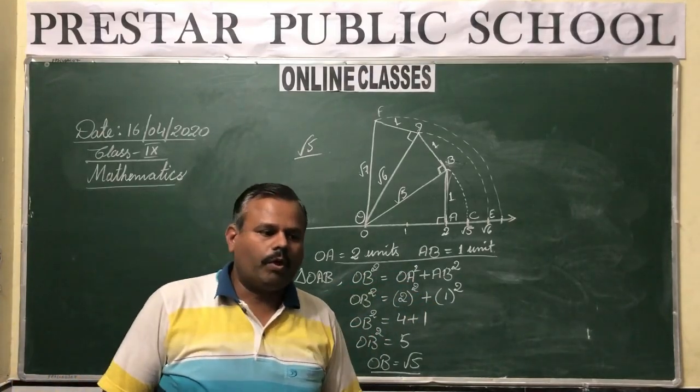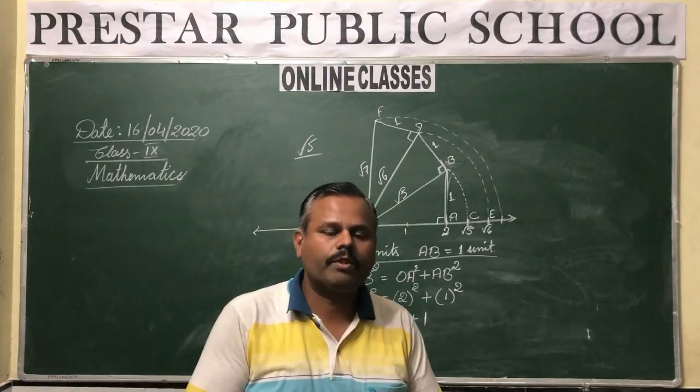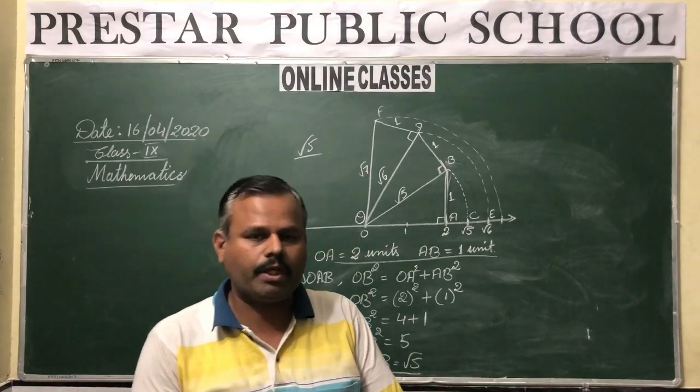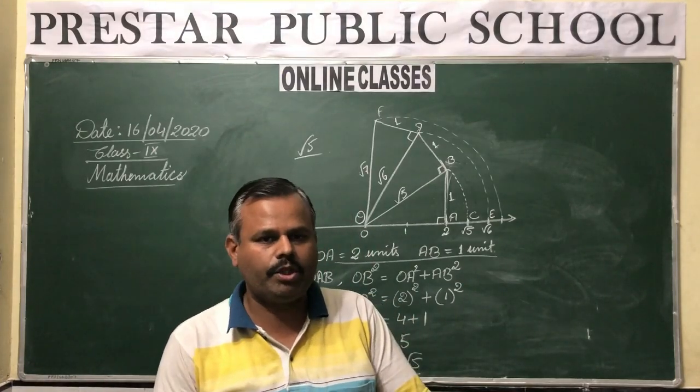So this is what we have for today. We will continue next about the decimal representation of irrational numbers and rational numbers.